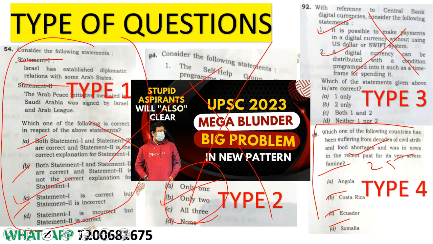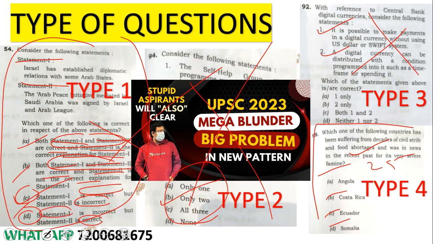I will explain why. Here if you see, both statement 1 and statement 2 are correct, and statement 2 is the correct explanation of statement 1. Here again they are telling both statement 1 and statement 2 are correct, statement 2 is not the correct explanation. So that means what? Here also they are telling statement 1 and 2 correct. Here also telling statement 1 and 2 correct. But see options C and D. Here they are telling statement 1 is correct and statement 2 is incorrect. Here statement 1 is incorrect, statement 2 is correct.